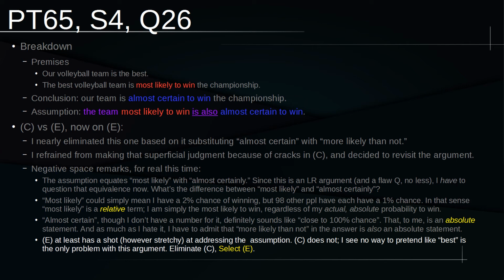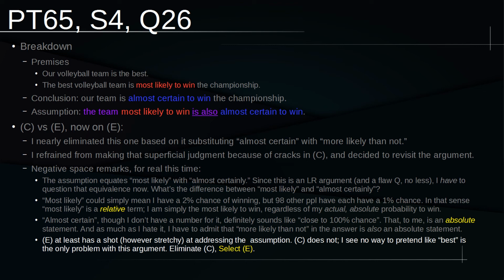I just want to highlight, before moving on to some more general remarks, that this whole getting really deep into most likely versus almost certain is not something that I instinctively thought to do. Even if I wasn't feeling quite as rushed and exhausted and just ready to be done with PT65, that's just naturally not where my brain goes when I see language like this. I don't think I would have, even under better conditions, really gotten into the most likely versus almost certain difference as deeply as I just did here.